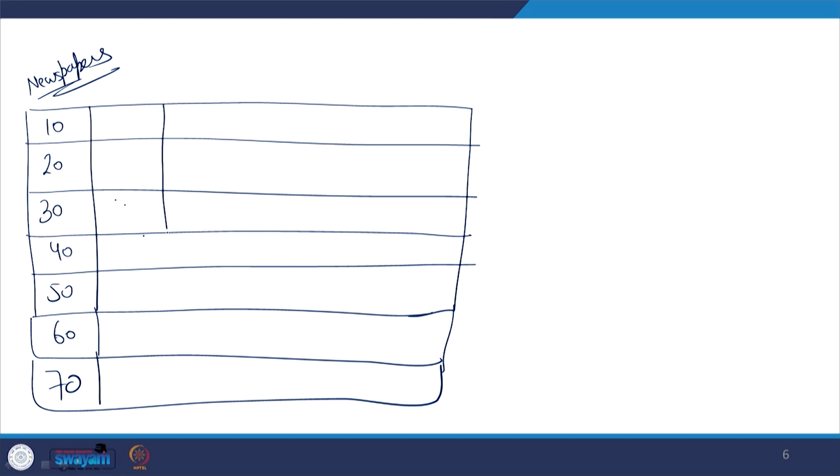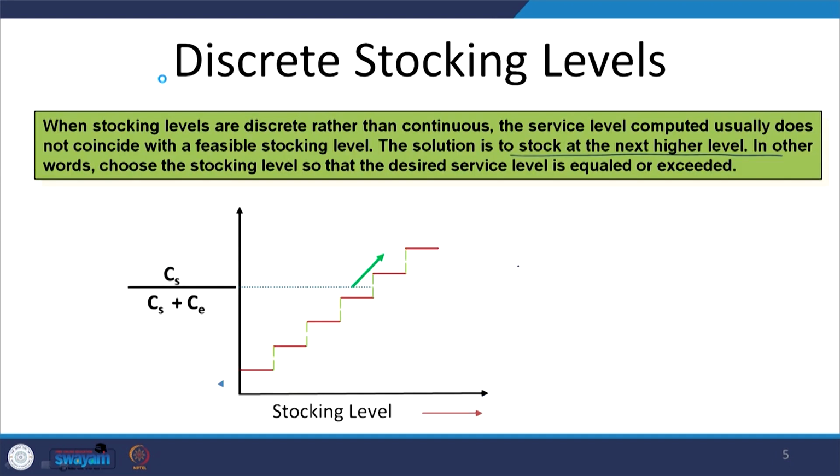I will assign different levels of demand and different levels of probability. 10, 20, 30, 40, 50, 60, 70 are different levels of demand. If you see this diagram, these are those different levels of demand where you are going to decide: this is let us say 10, this is 20, this is 30, this is 40 and so on.